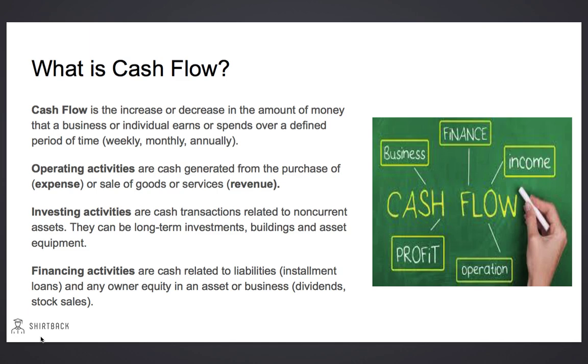Financing activities are cash that we have that are related to liabilities or any other equity we have in an asset or business. Liabilities are cash that we owe to other people. These typically can take the form of what are called installment loans. These are loans that we pay on a monthly basis. Equity is something that we own in an asset or business. We can get cash in the form of dividends or stock sales.